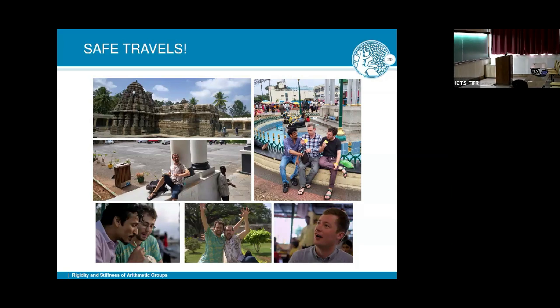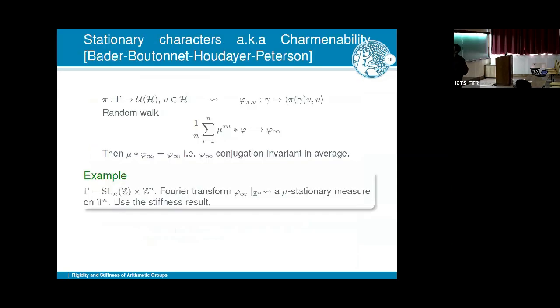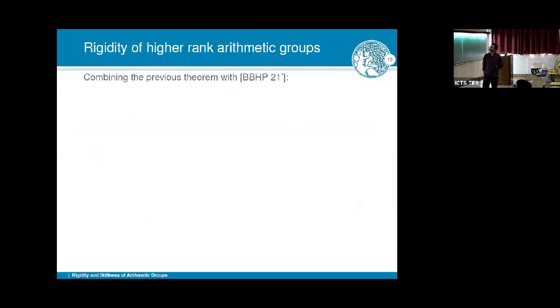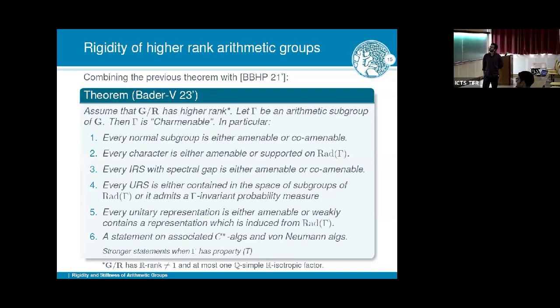In the main theorem, you had a footnote saying that you have stronger statements when gamma has property T. Oh yeah. But of course, then amenability is ruled out. But do you get anything more? What is ruled out? Amenability.